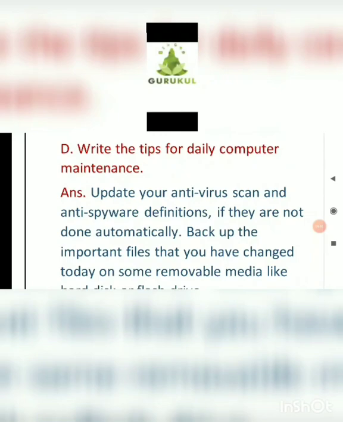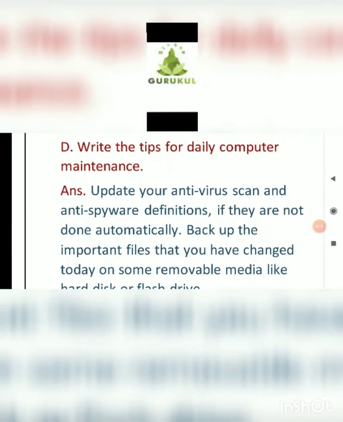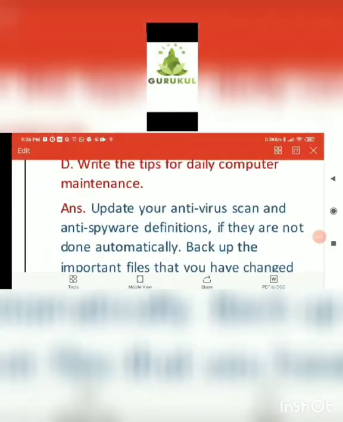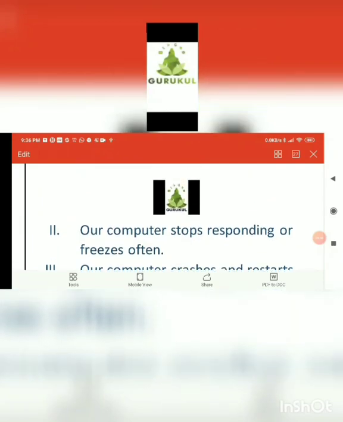Backup the important files that you have changed today on some removable media like a hard disk or flash drive. Every time you need to make a backup of the files that you are using, to make your computer system safe. So these are the daily computer tips that you need to maintain to make your computer system free from the virus. These are the questions and answers that we have covered in lesson number 2.